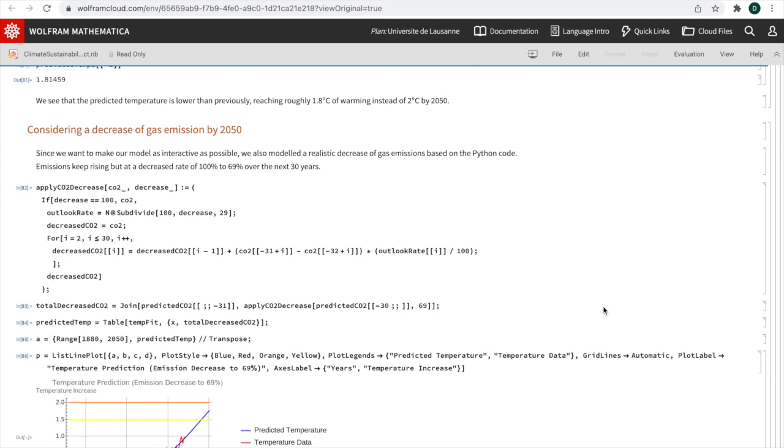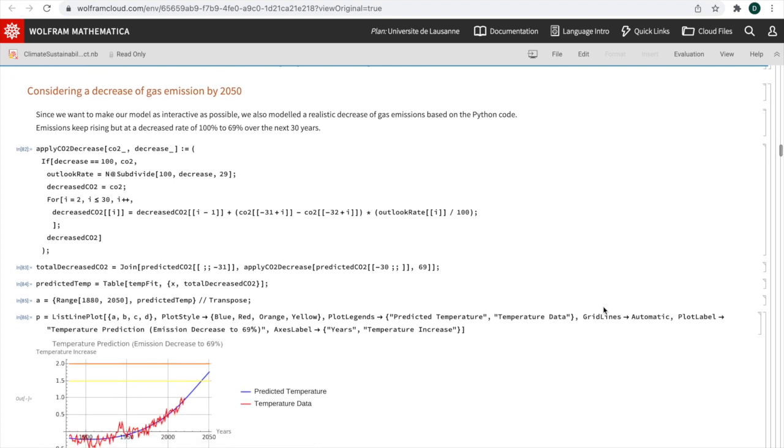Next, we also try to model a realistic decrease of gas emissions based on the Python notebook of the previously mentioned paper. And this decrease is now performed linearly over the predictions from 2020 onwards. And we see that the predicted temperature in the year 2050 is now even lower.